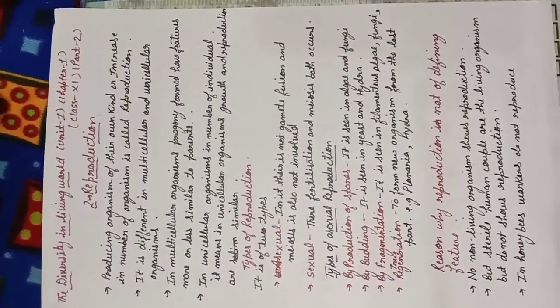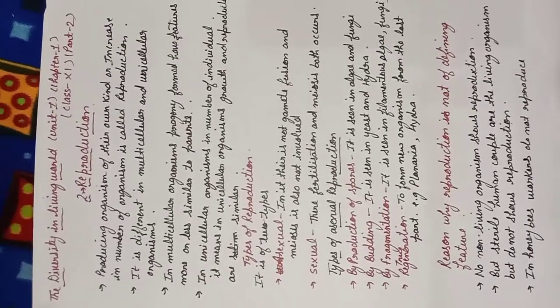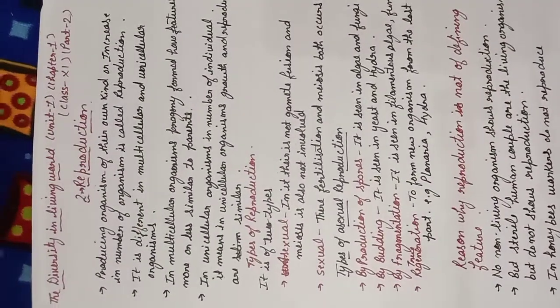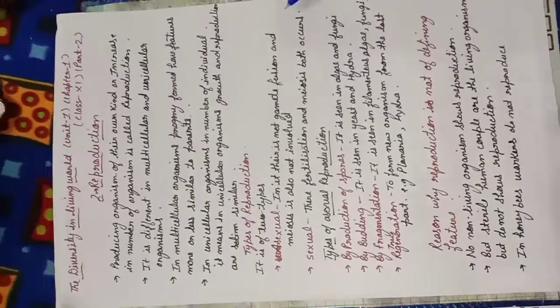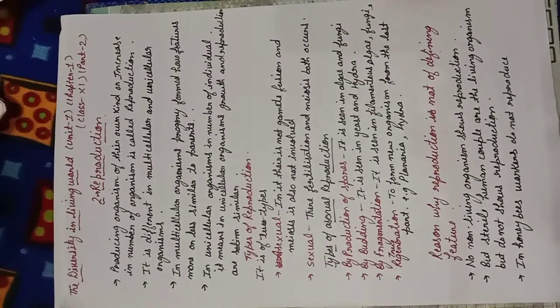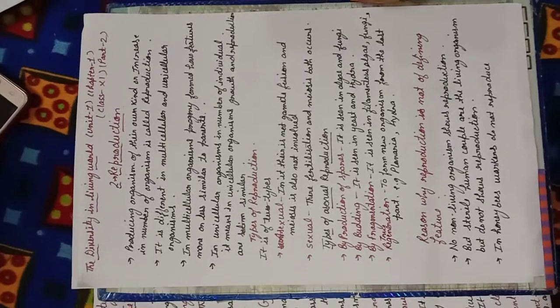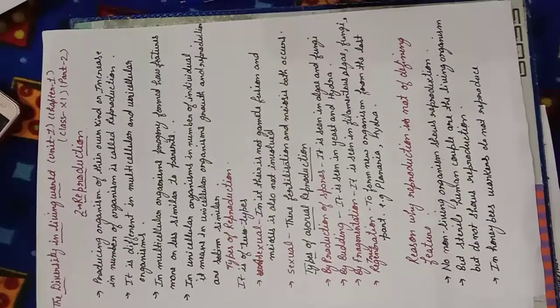Asexual reproduction means where gametes are not involved, there is no involvement of gametes in the process of reproduction, then we call it asexual reproduction. It means it takes place with a single organism. Got it? Now the second one is sexual reproduction. Sexual reproduction means when the gametes are involved and fused to do fertilization. It means the meiosis process is occurring, then we call it sexual reproduction.